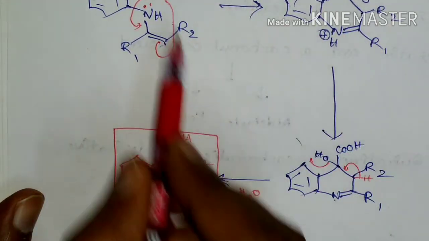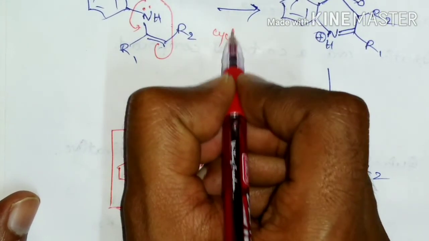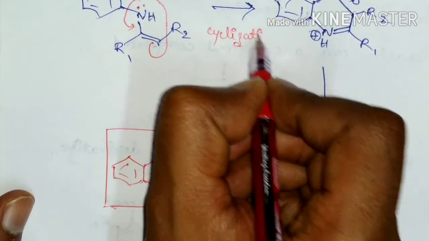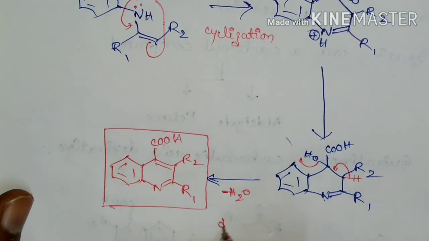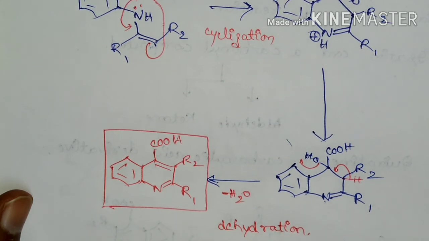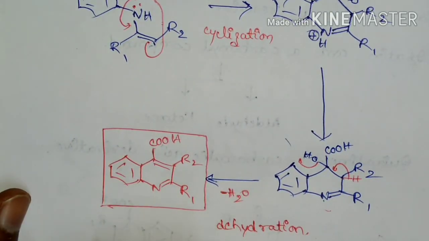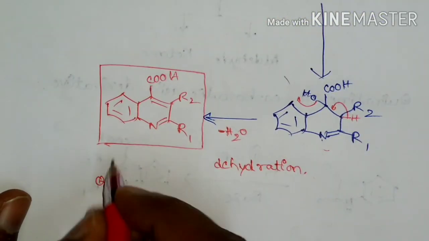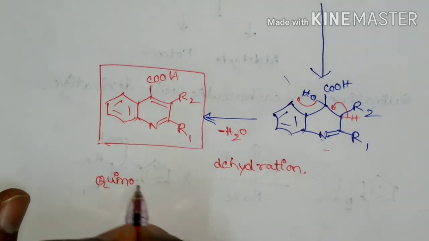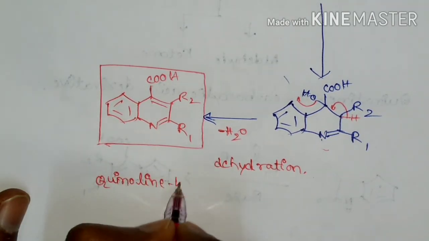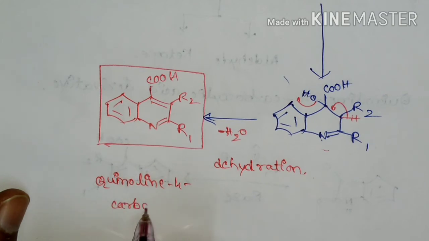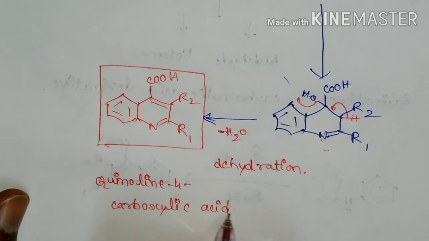So this is the cyclization and this is the dehydration. Cyclization of the enamine followed by dehydration leads to the formation of the quinoline 4-carboxylic acid derivative.